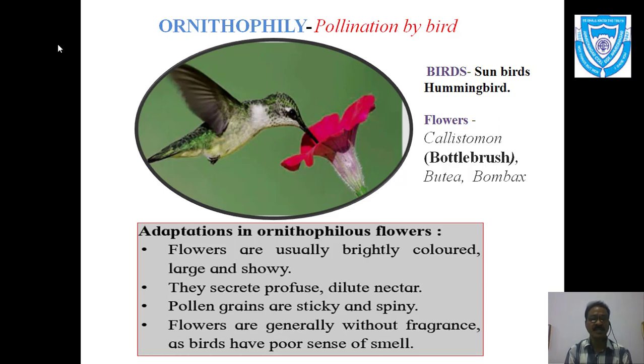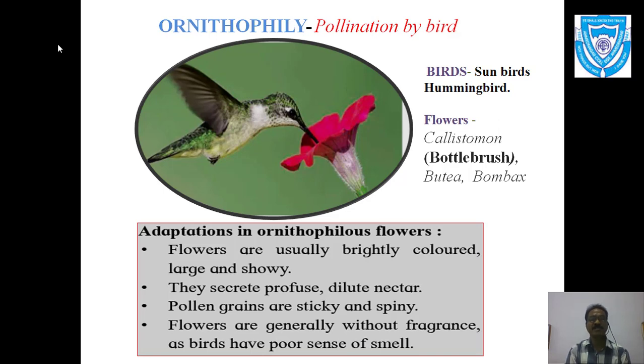Then the next one: the flowers are generally without fragrance, because birds have a poor sense of smell. They don't have a highly developed sense of smell, and hence the flowers are without fragrance.